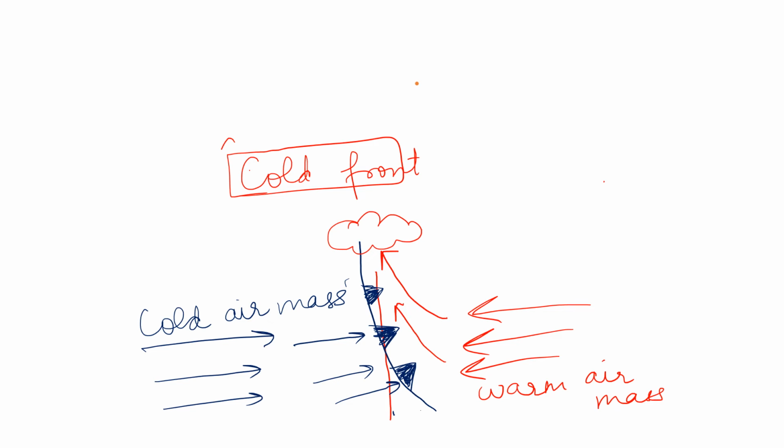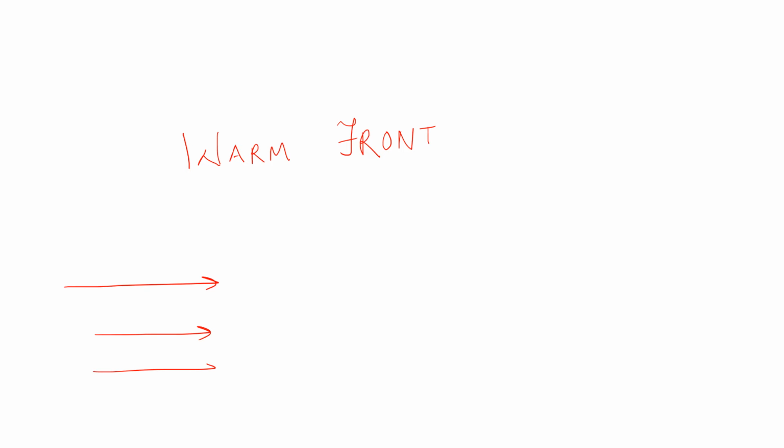The next one is the warm front. In case of warm front, we have the warm air mass and the cold air mass both. So this is our warm air mass which is approaching from this direction, and from the other direction we have the cold air mass approaching towards this point.